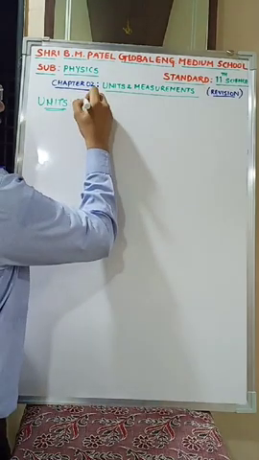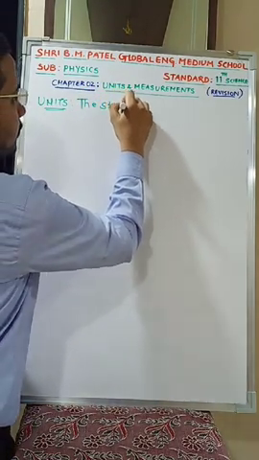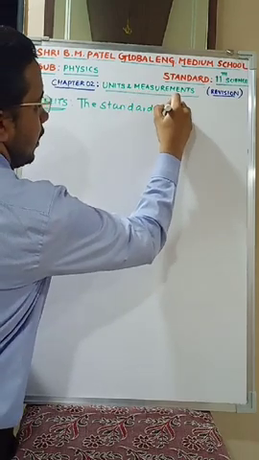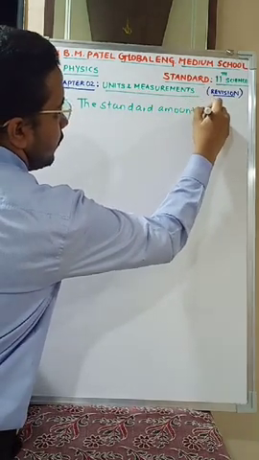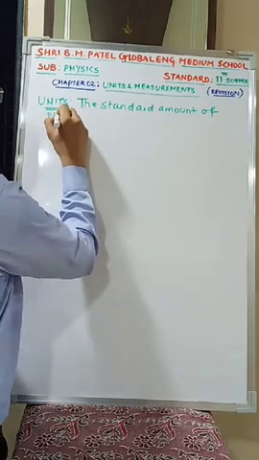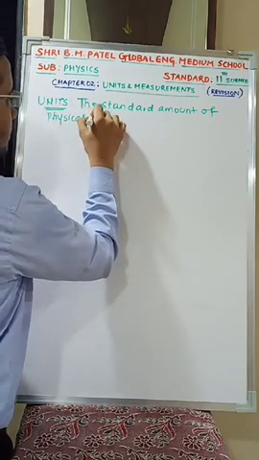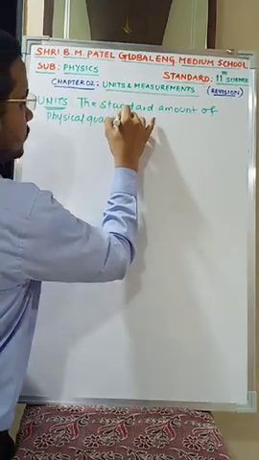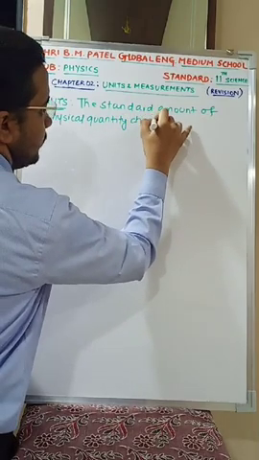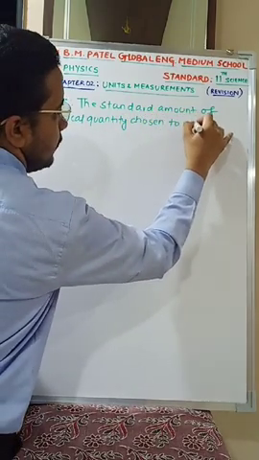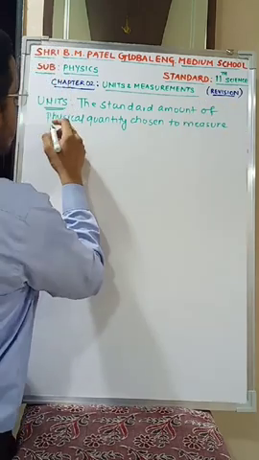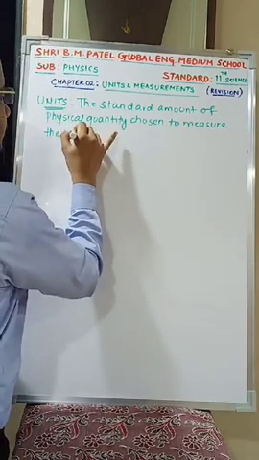So moving ahead, unit is nothing but the standard amount of physical quantity chosen to measure the physical quantity of the same kind.